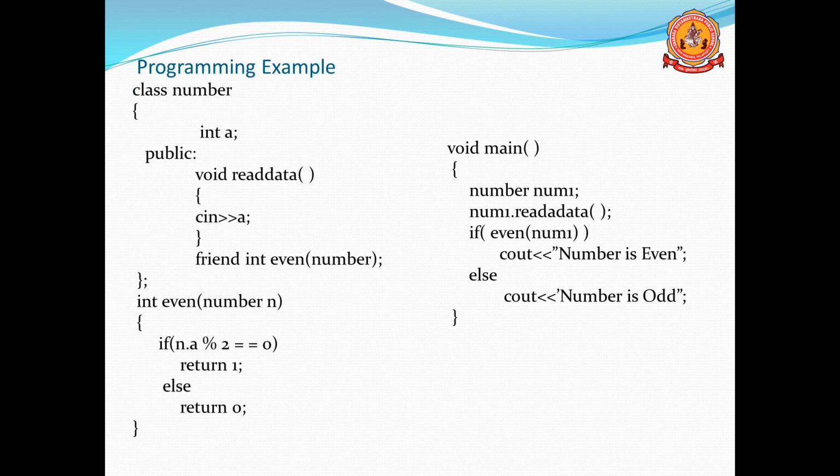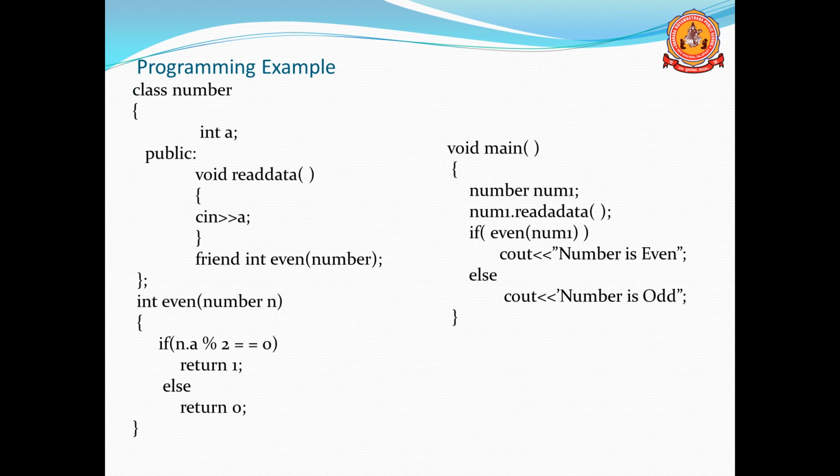normally inside readdata we use just a, but here in the even function, it is n dot a. n is the object, so we have to use the object name, n dot a. So whenever you access the members of the class, we have to use the objects. Object dot member name is one example. And when you call the function readdata, I declared one object num1. Num1 is the object, num1 dot readdata. Normally I will call the function like that.